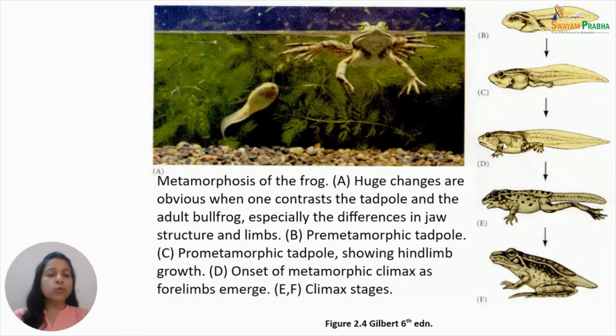The D diagram shows the appearance of forelimbs also, which means that it is the beginning of metamorphic climax. And E and F stages show the regression of the tail, the resorption of gills, the reorientation of eyes, and all the other structures that begin to change during metamorphosis. So E and F clearly show the metamorphic climax stage.